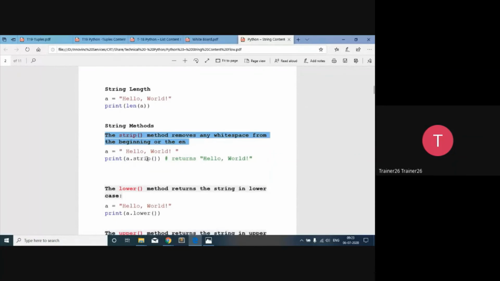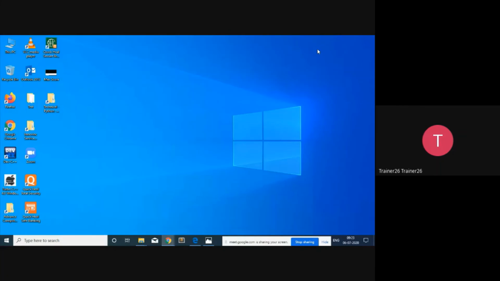So there is strip, which is a method. We can call the name of the object dot strip. In this way we can call it. And what is the use of that strip method? The strip method removes any white spaces from the beginning or the end. Means if the string we are given has space available at the starting and at the end, and we have to do string processing, at that time you can use the function strip to strip down your string.